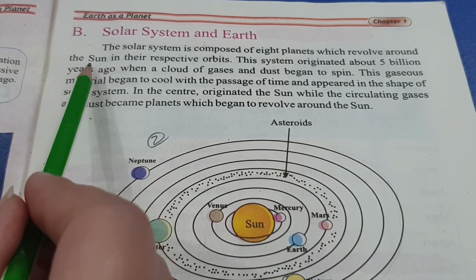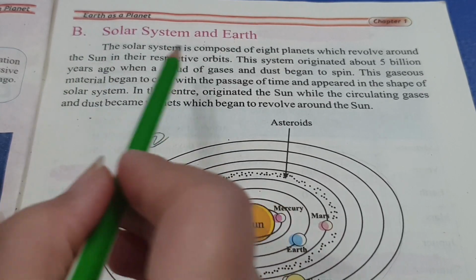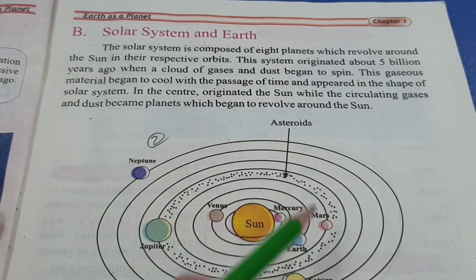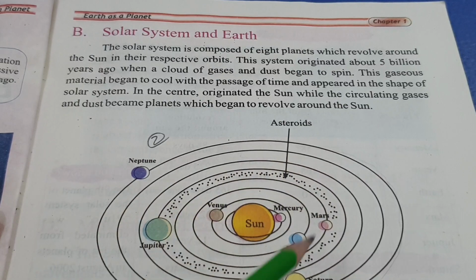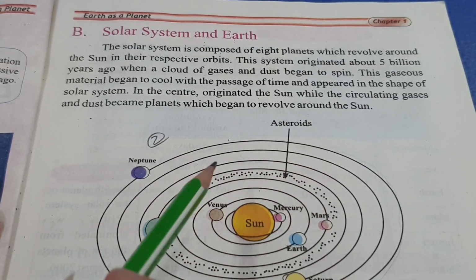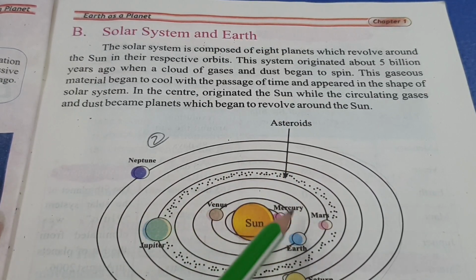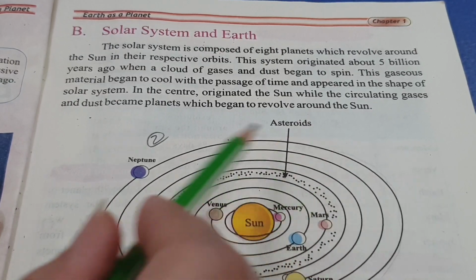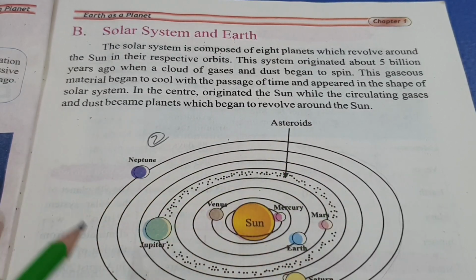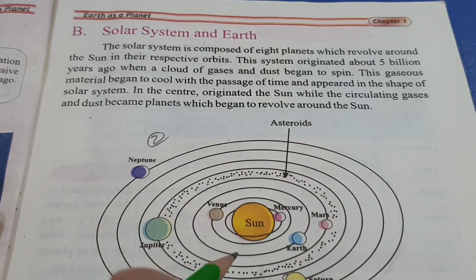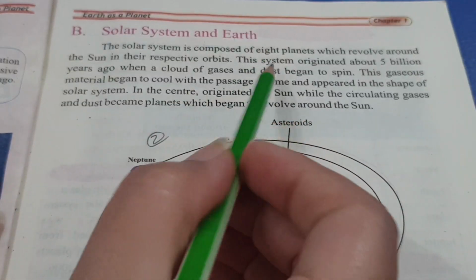Sun is basically the central point. In their respective orbits means all these lines, these represent the orbits. Okay, so each and every planet has got its own orbit. So they revolve around the sun in their own orbits.